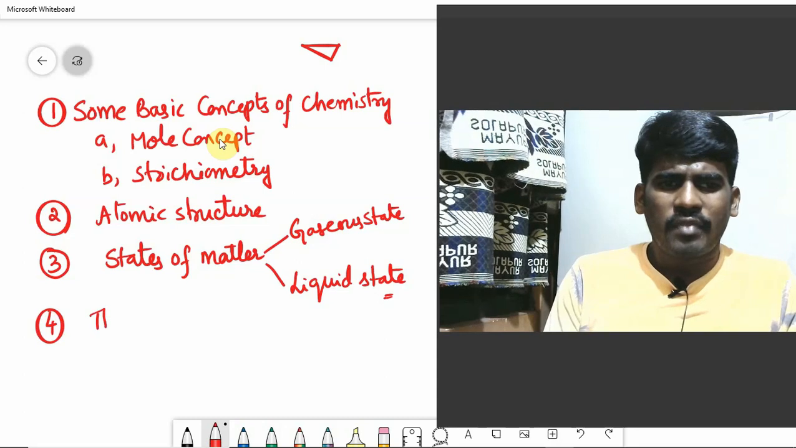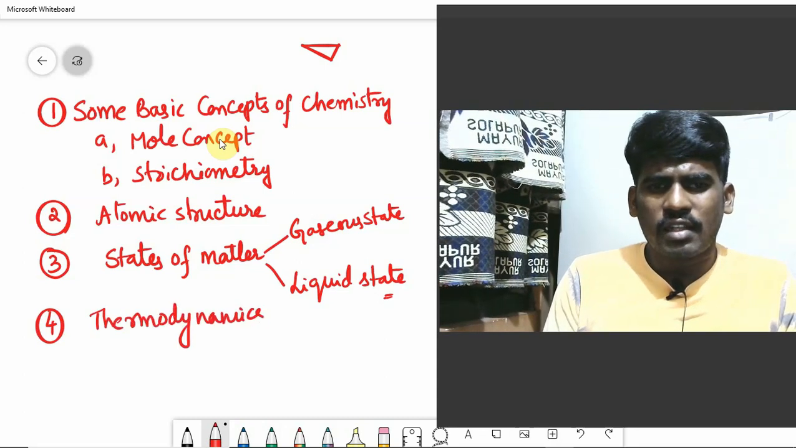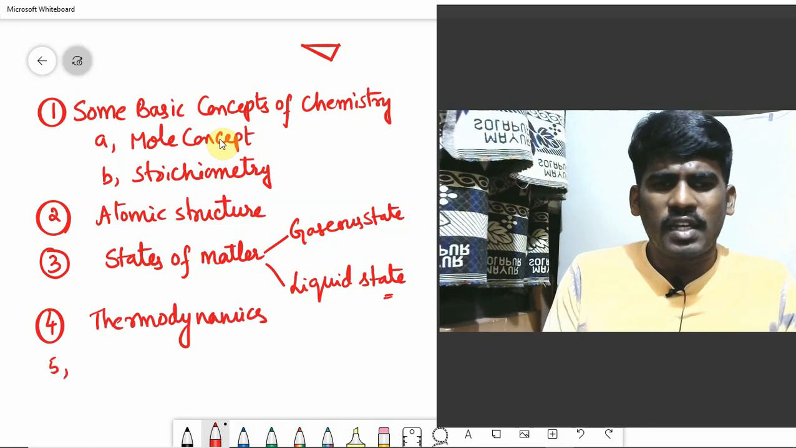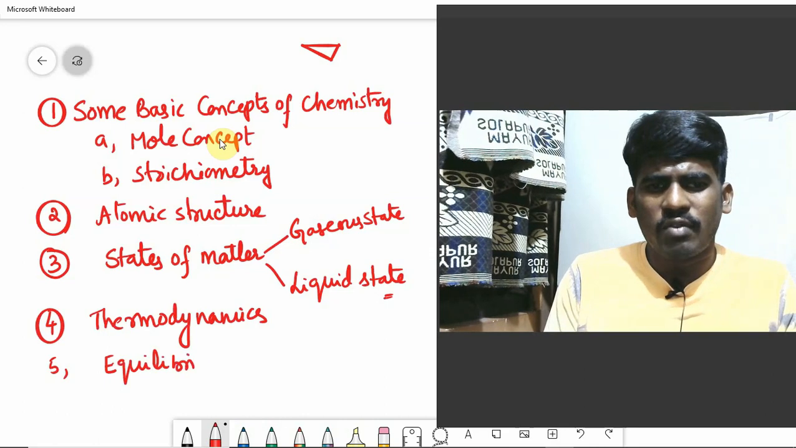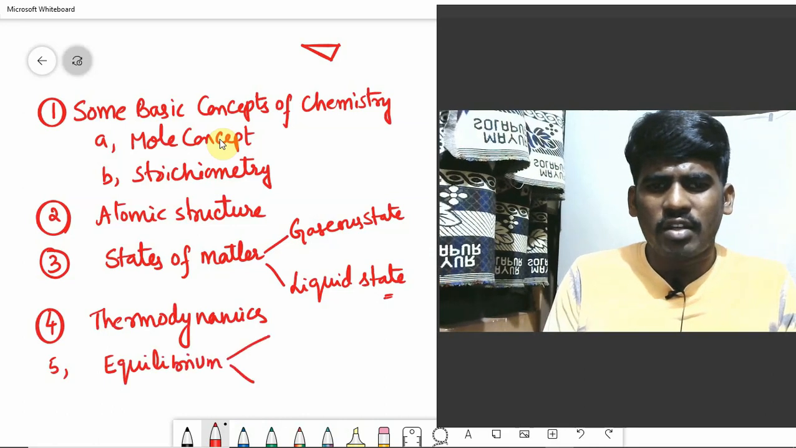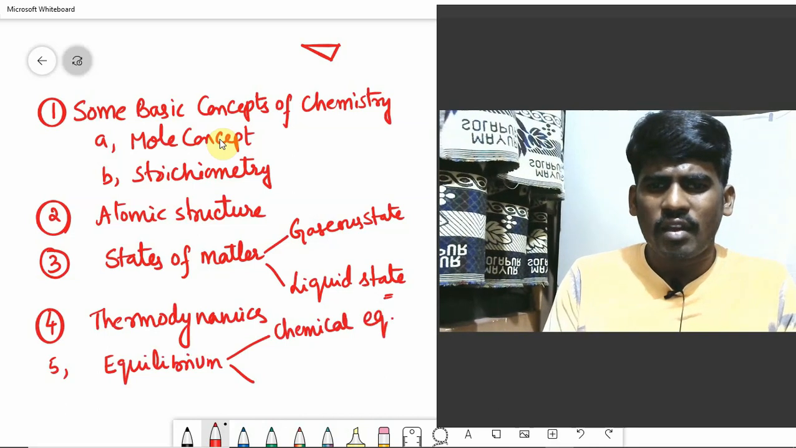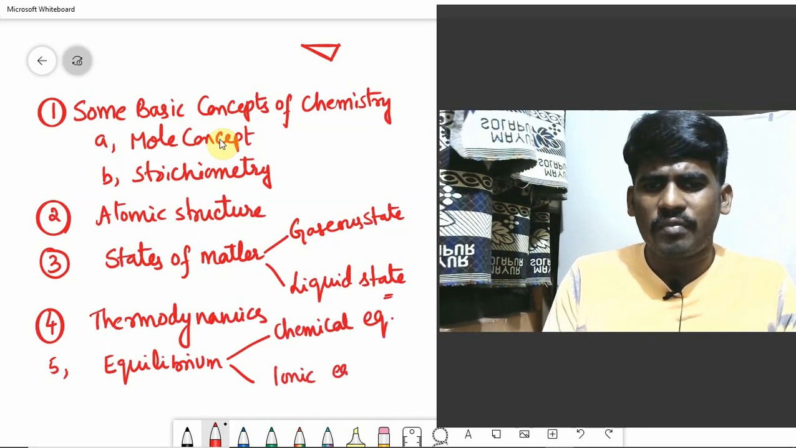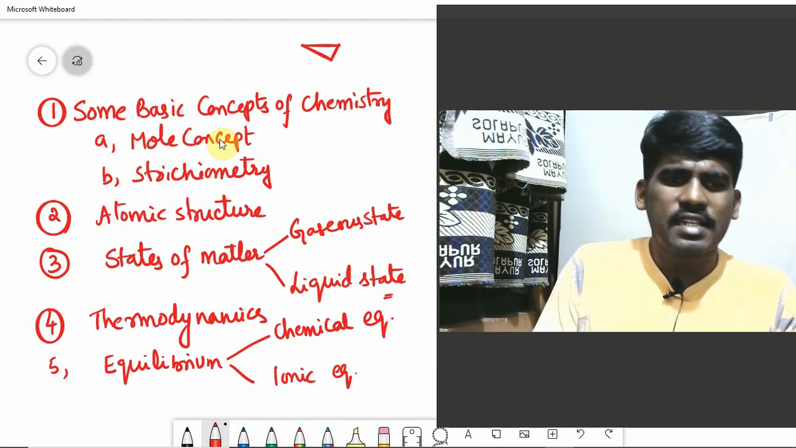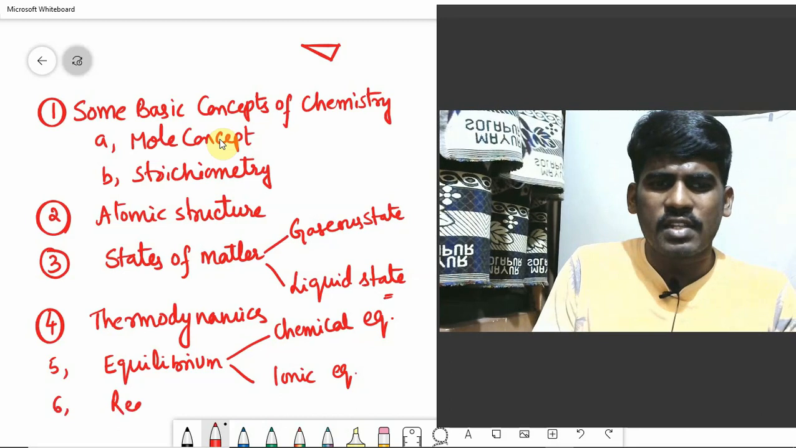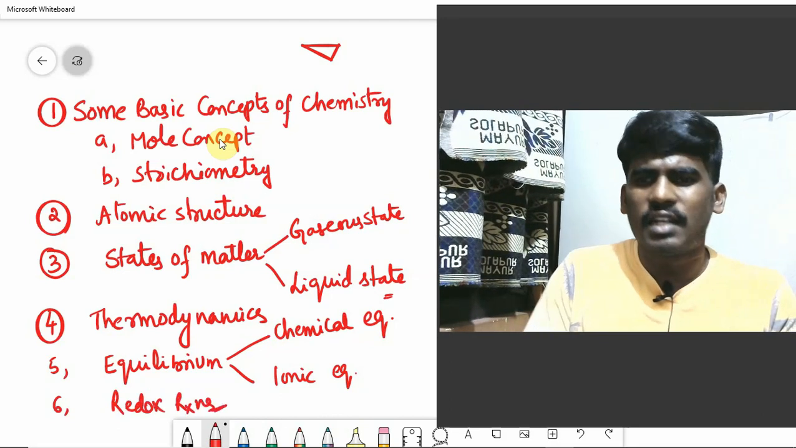Fourth one is thermodynamics. Fifth is equilibrium. Under equilibrium, you will be studying 2 sub chapters. One is chemical equilibrium, another one is ionic equilibrium. Hope you understand the point, guys. And sixth is redox reactions.